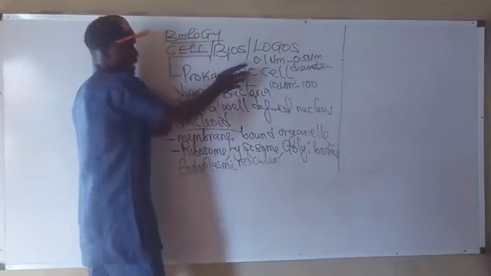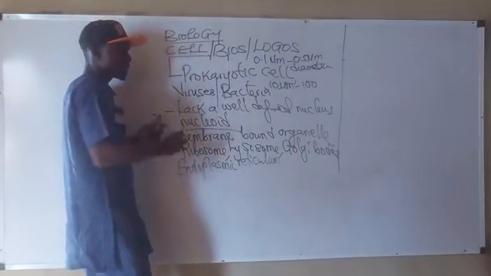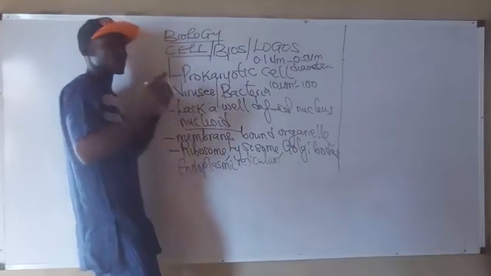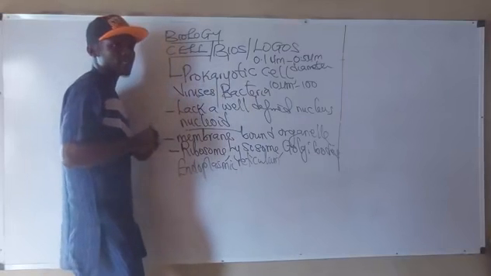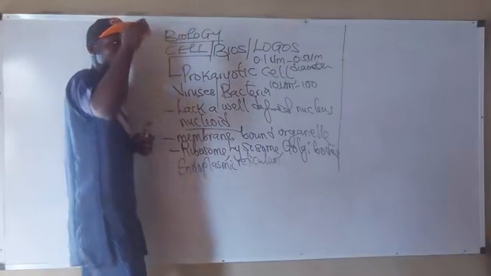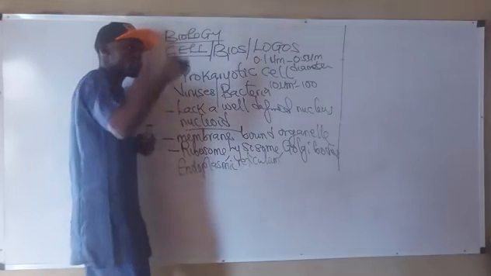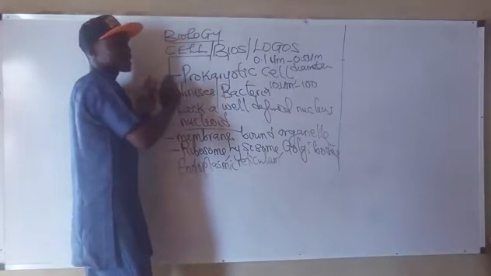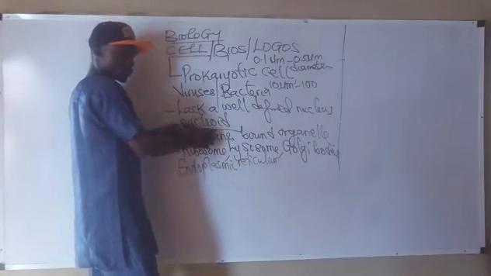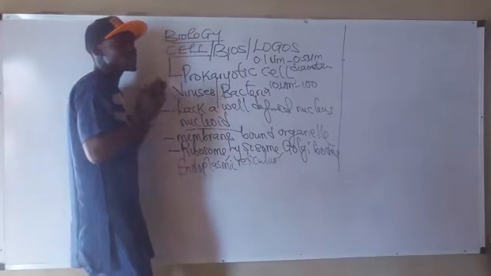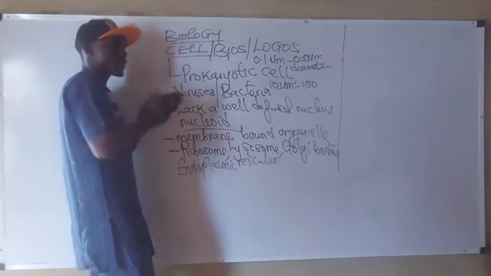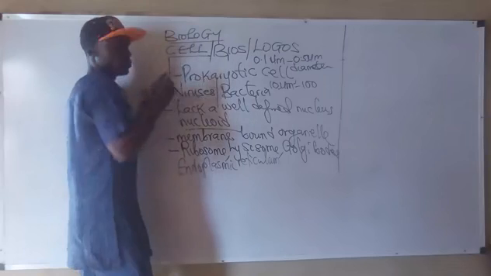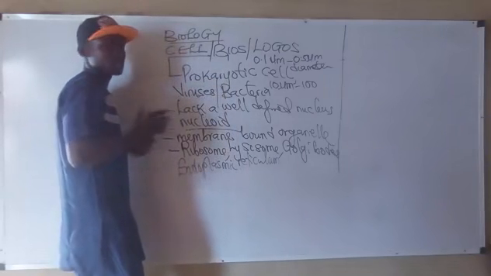If the prokaryote lacks a well-defined nucleus, it means that the eukaryote has a well-defined nucleus. Therefore, their chromosomes are found in their nucleus. Please, they are not scattered. The prokaryote's chromosomes are scattered, but the eukaryote's chromosomes are not scattered. They are properly arranged in the nucleus. These ones are smaller in size. The eukaryotes are larger in size.